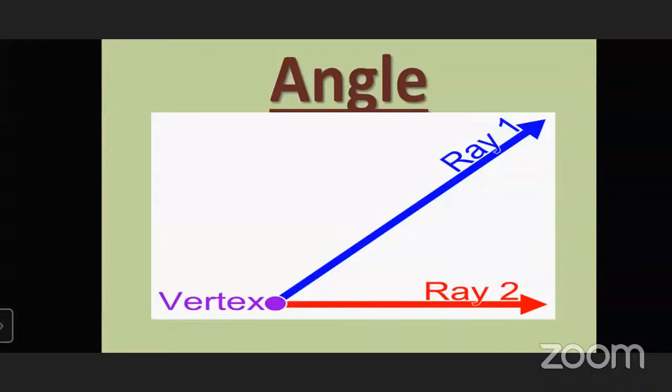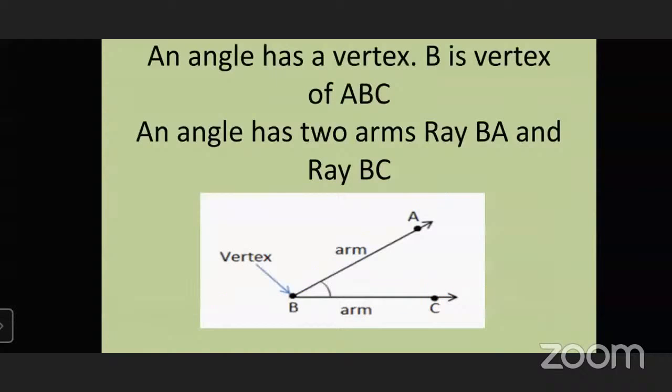And the figure which is made by joining two rays is called an angle. An angle has only one vertex, that is called vertex B. Here you can see angle ABC. In that, the arms are ray BA and ray BC. These are two arms joined at the vertex B to create an angle.